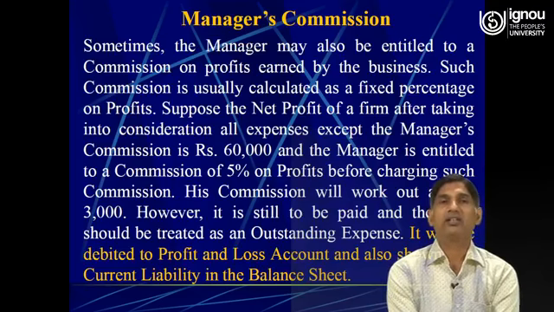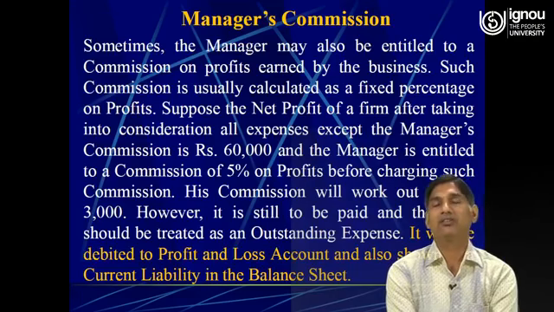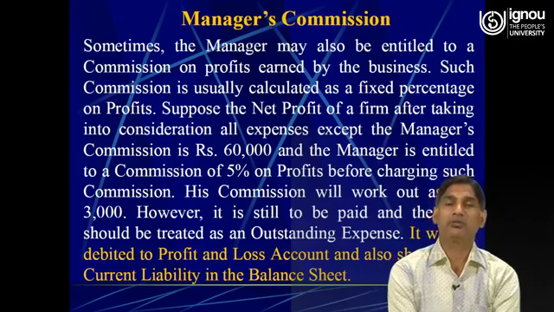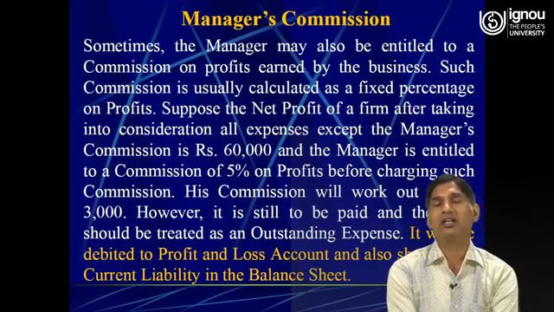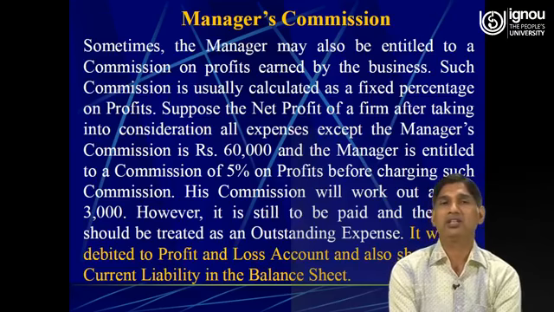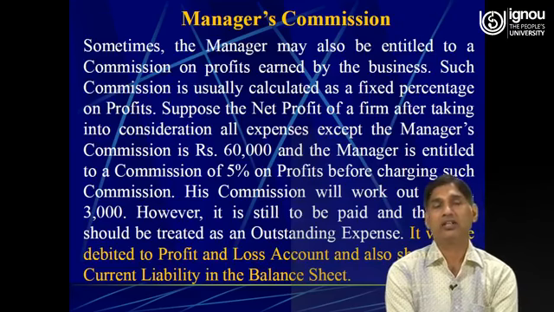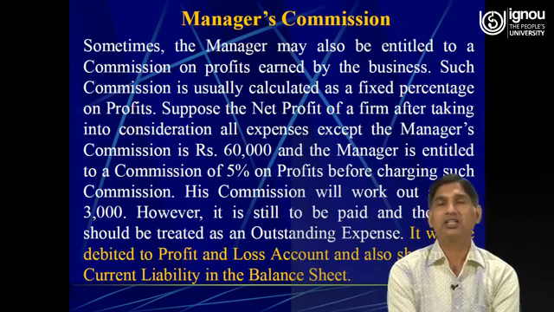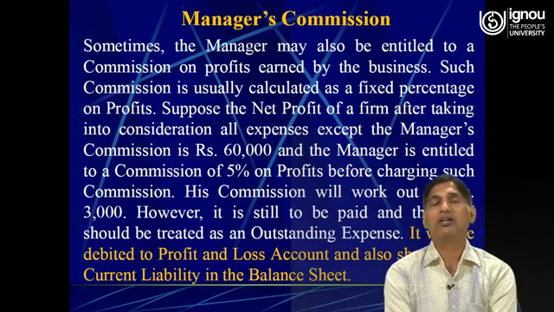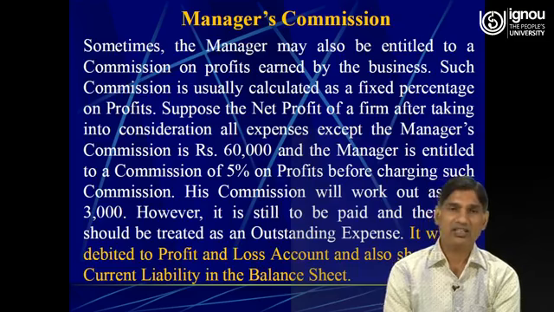Therefore, when the manager's commission is given in the adjustments outside the trial balance, then the commission amount of rupees 3,000, which is payable, must first be debited to the profit and loss account. Because the amount has not been paid yet, it will also be shown on the liability side of the balance sheet under the head current liabilities, because the amount is yet to be paid up to the end of the financial year.